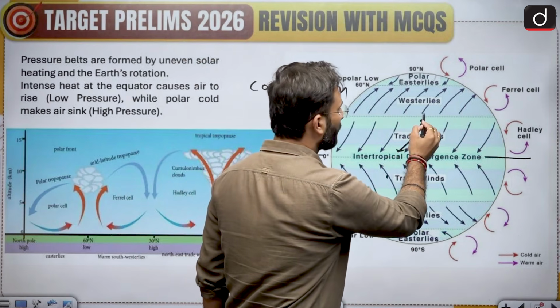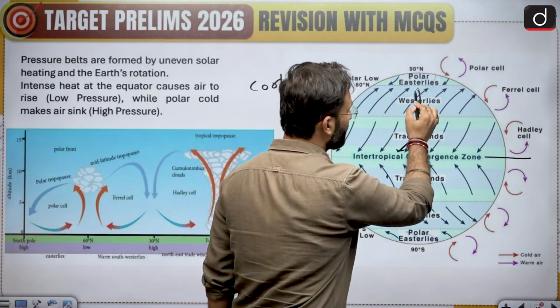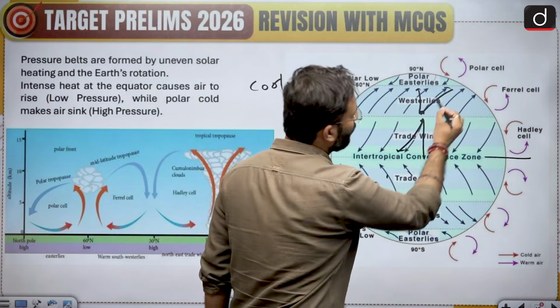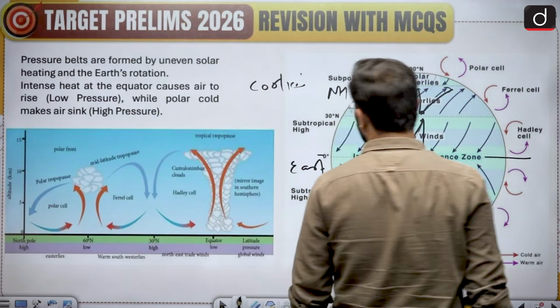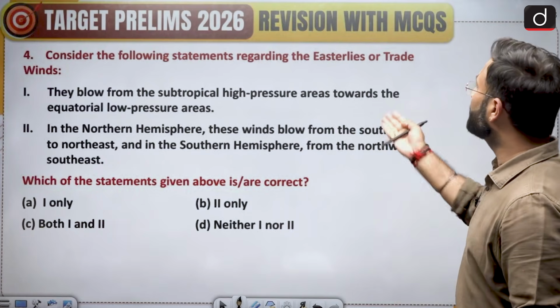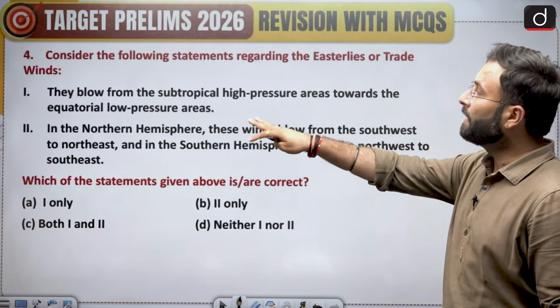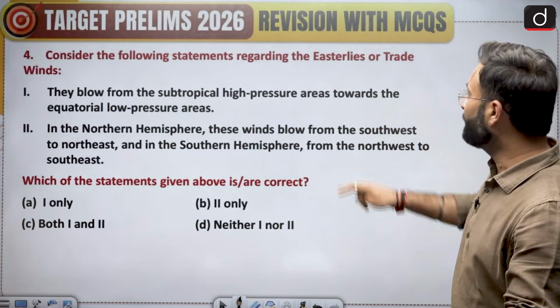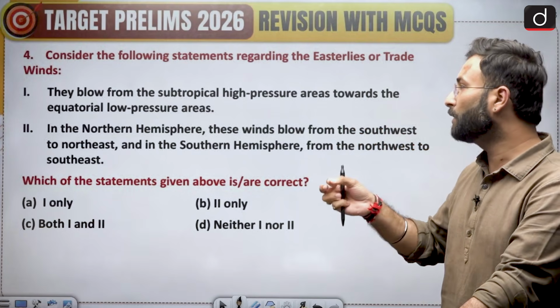Okay, and if we are talking about here, it has to be in this direction, but this is moving in the right direction. So this is the impact of the Coriolis force. Now consider the following statement regarding the easterlies or the trade winds, which we have just seen. They blow from the subtropical high pressure area towards the equatorial low pressure area.